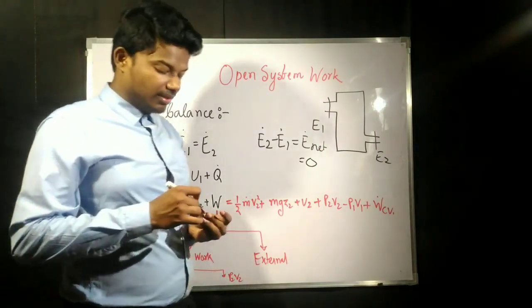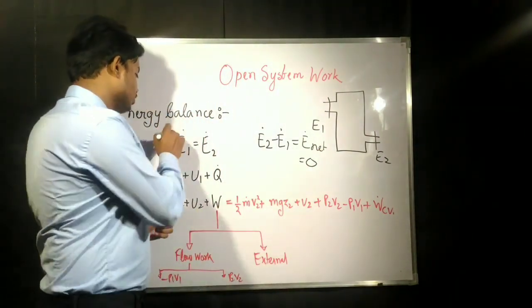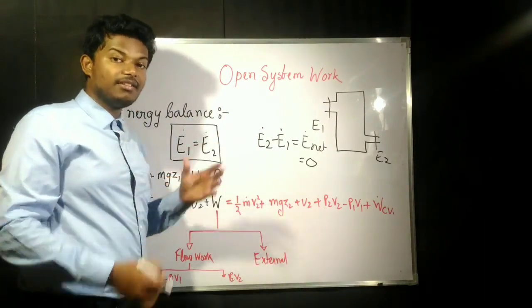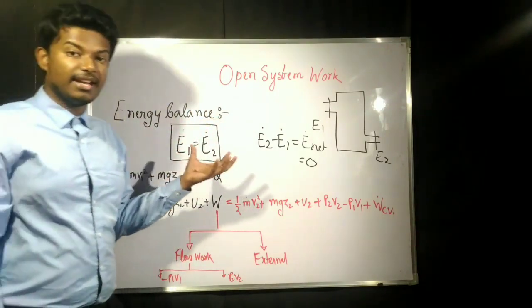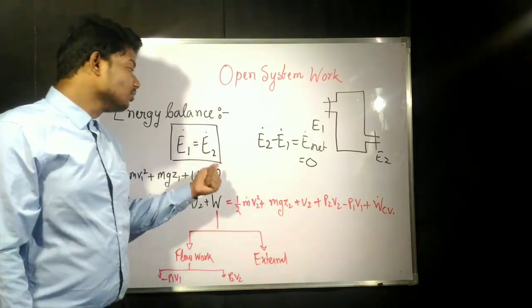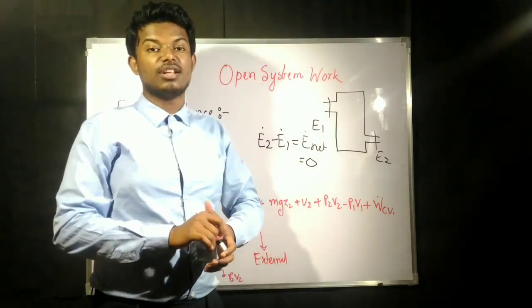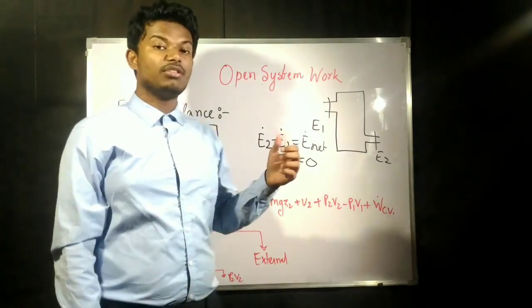Now this is the final expression which we can say for the energy balance, or law of conservation of energy. While discussing the first law of thermodynamics, we said that the energy consists of several terms.